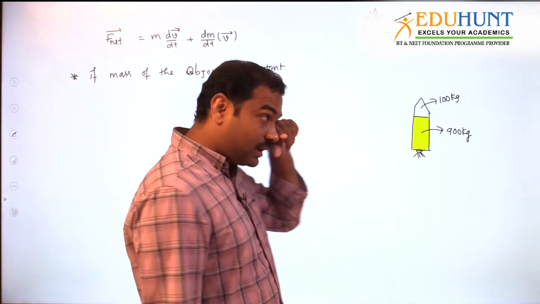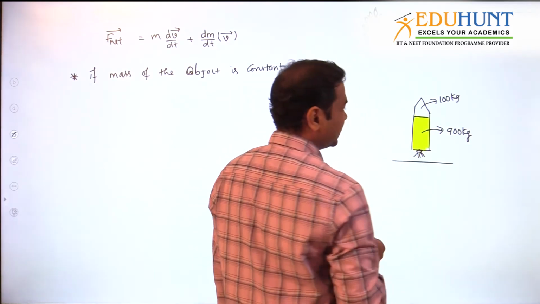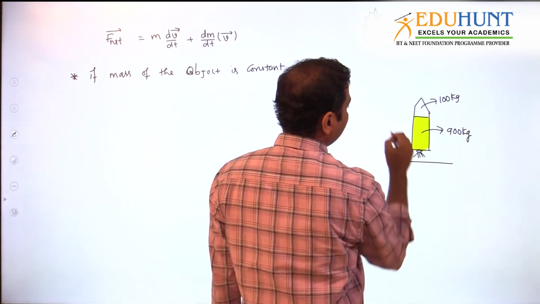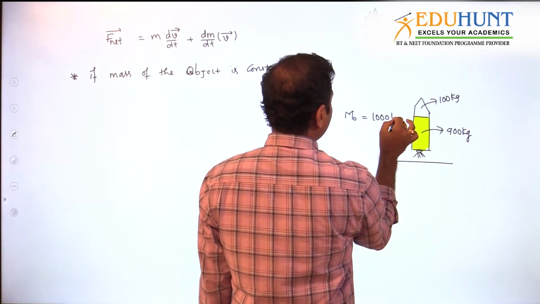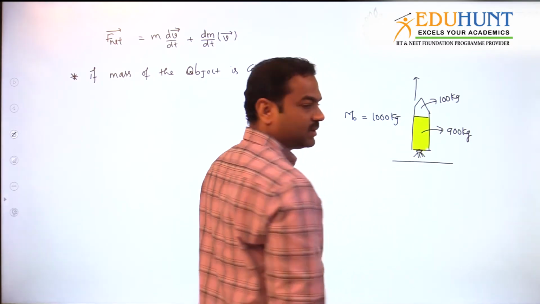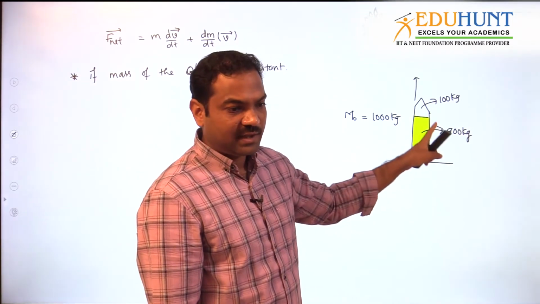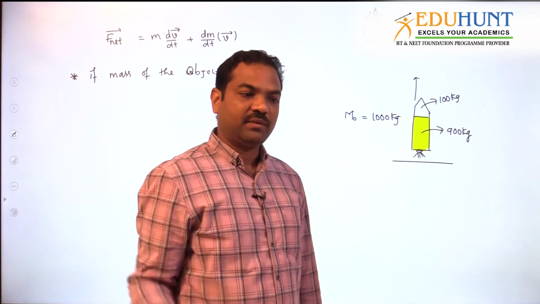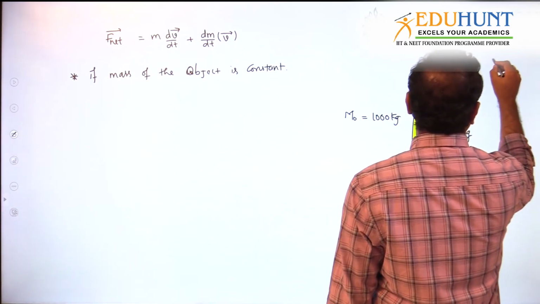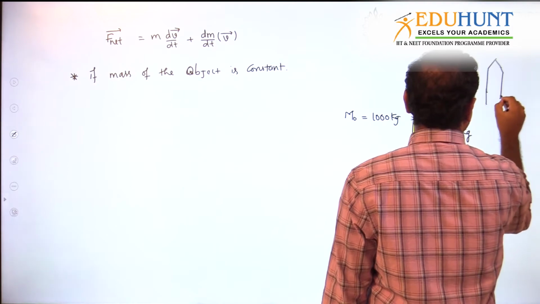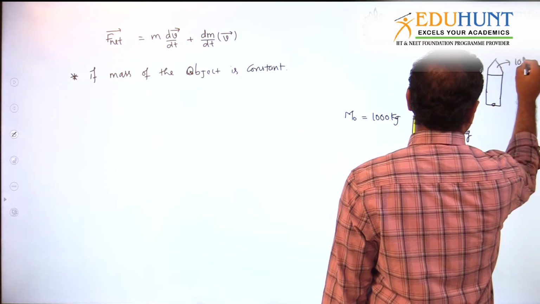I tell you the example. So this is the example I am taking. Now the rocket is fired from the ground. If the rocket is fired, what is the initial mass? Initial mass is 1000 kg. Now as the rocket is going up, what happens? Fuel will get burned, am I right or not? After it has gone to so much height, the rocket may look something like this. This is the rocket. Rocket mass does not change. What is the rocket mass? Rocket mass is 100 kg only.